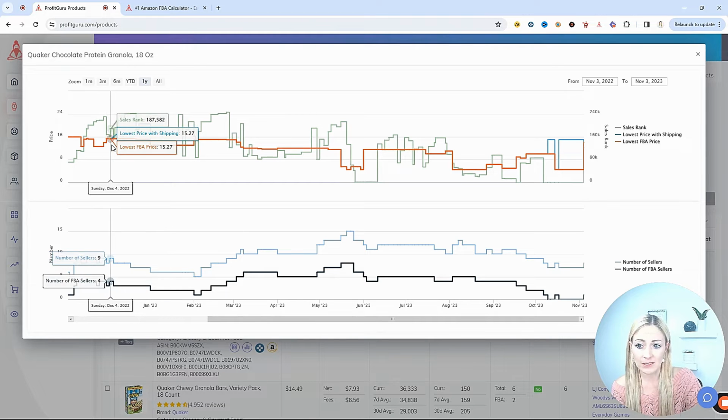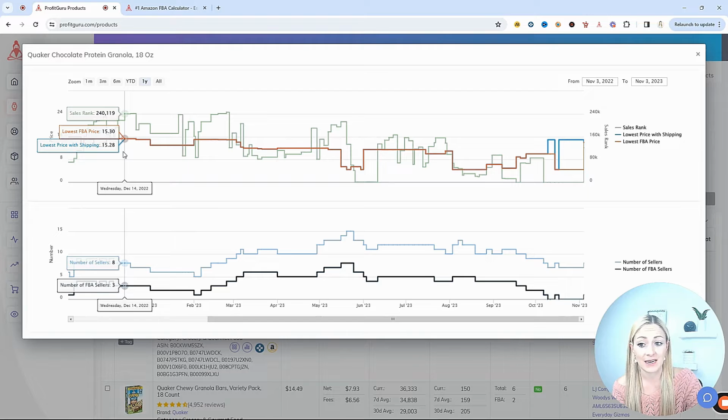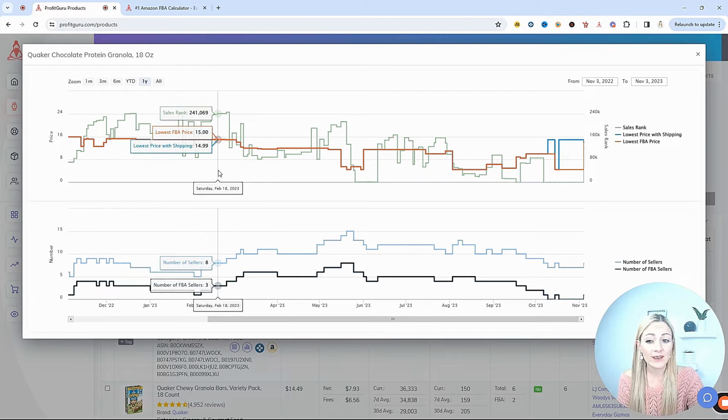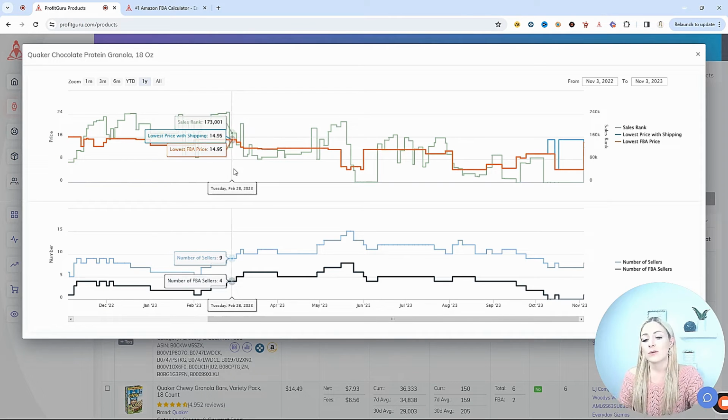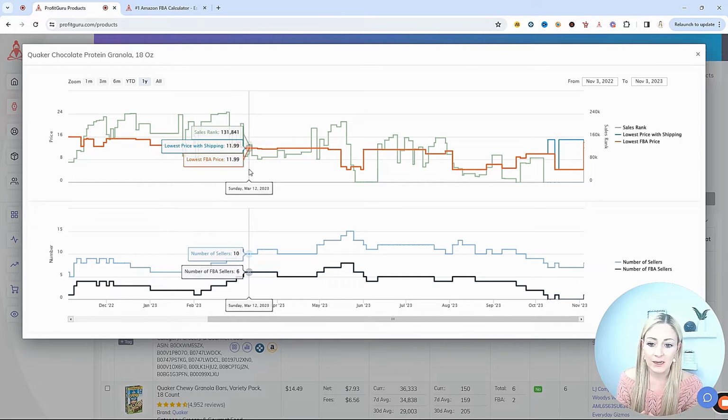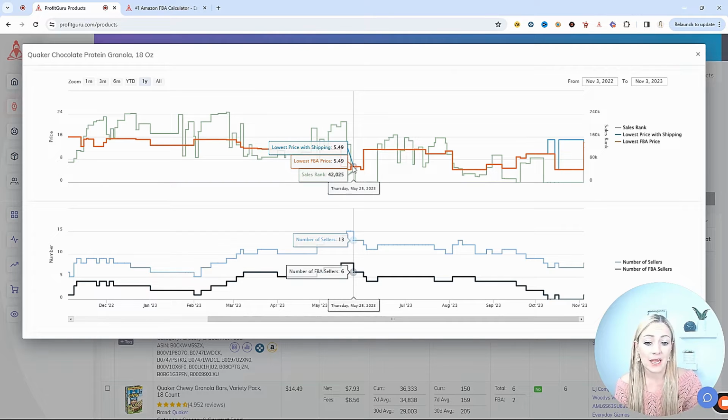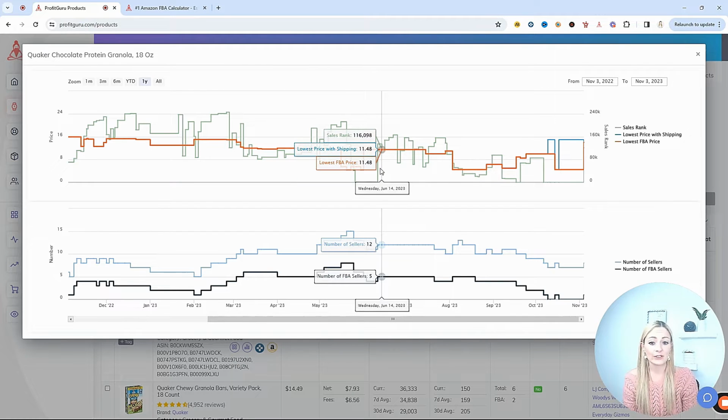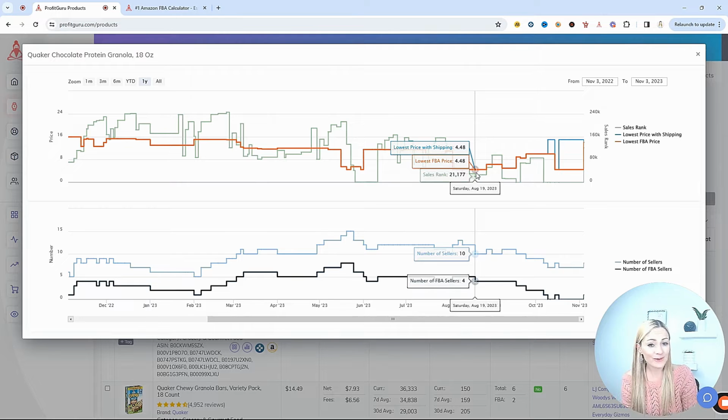Now, coming across time, this is not staying steady. The sales rank is really going up and then really coming back down. So that means that at some periods of time, it's selling pretty well, and other periods of time, it is not. Then right here in May of 2023, the number of sellers in all has jumped up to 13. And because the competition has risen so much, the buy box you can see has fallen. We are now at $5.49 for the FBA offer. Then we see it jumping back up here a little bit, back down again to $4.48.